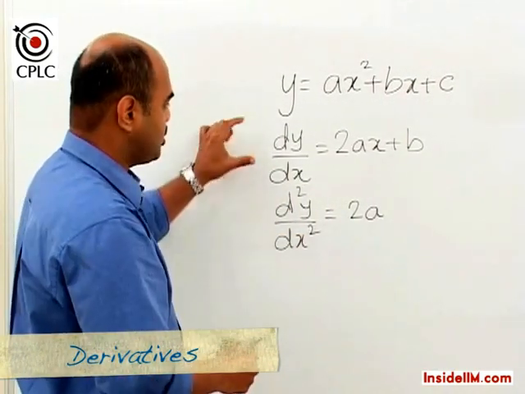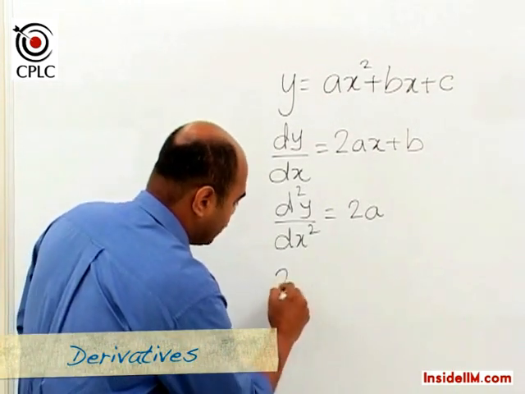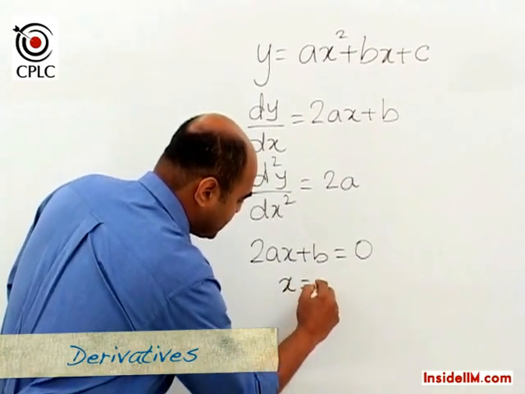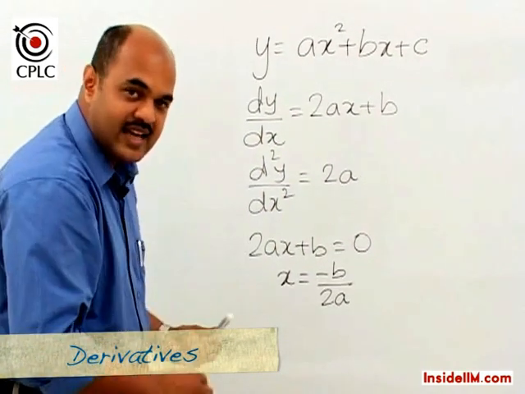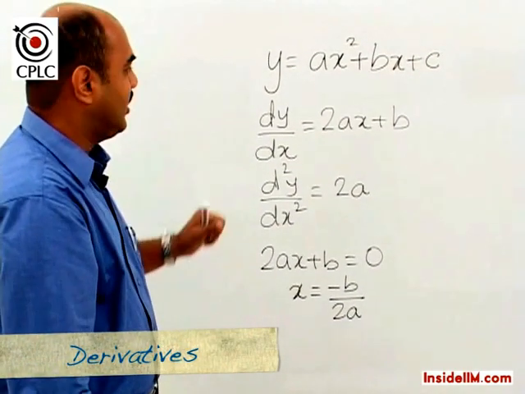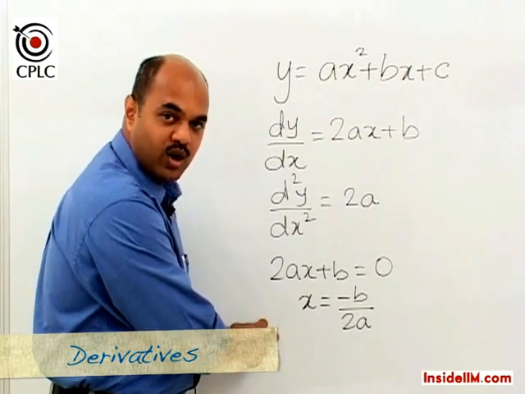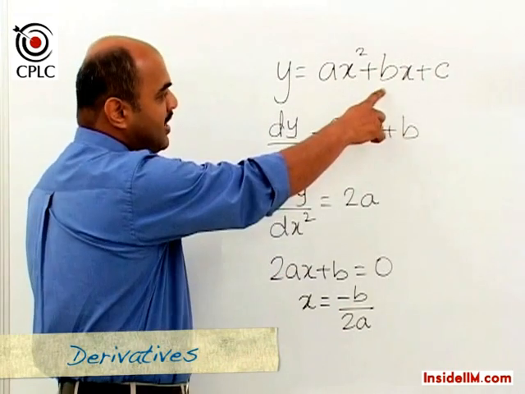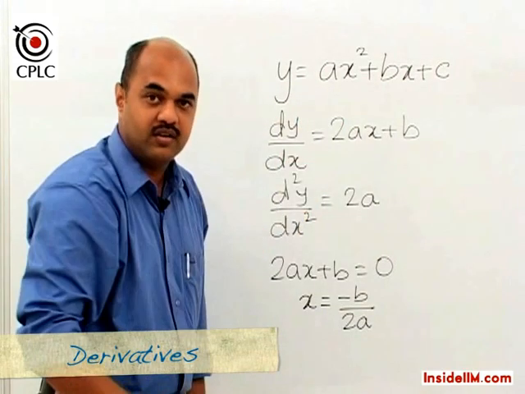Then our next step was to equate the first order derivative to 0, and hence we get 2ax plus b is equal to 0, which means x is equal to minus b upon 2a. Now this can be remembered as a formula for any quadratic function: the maxima or minima would always occur at minus b upon 2a, where b and a are the coefficients of x and x square respectively.